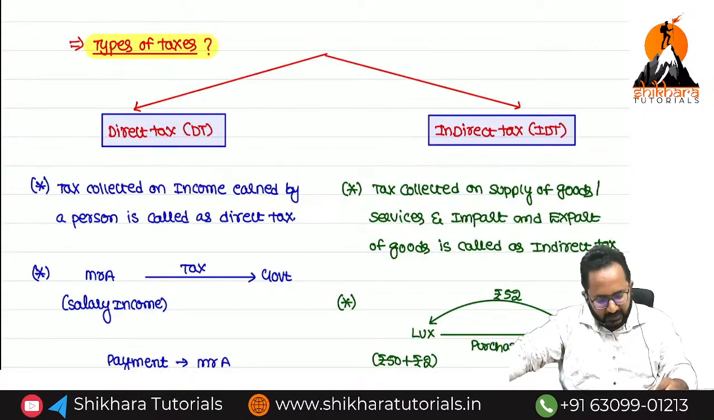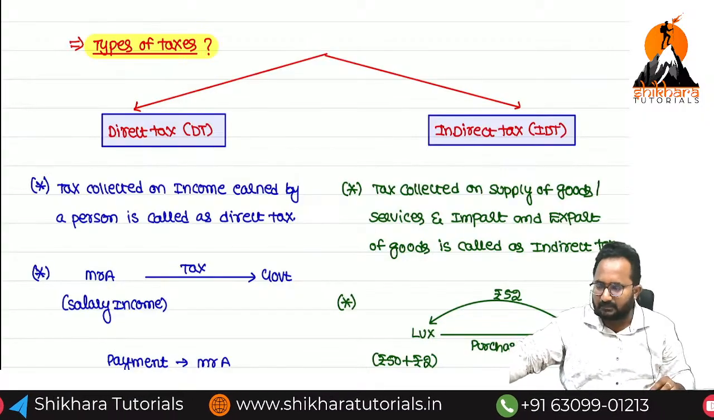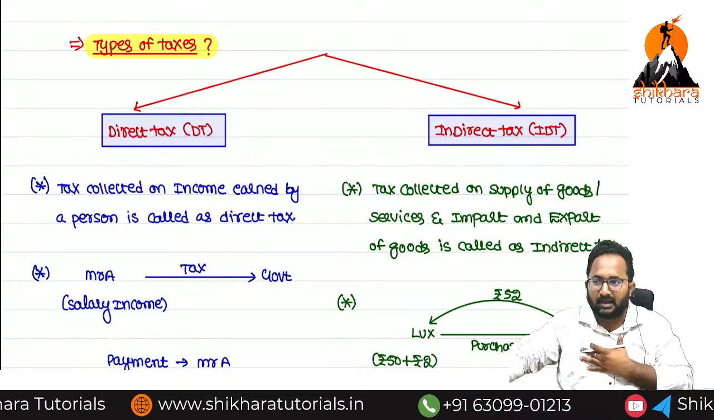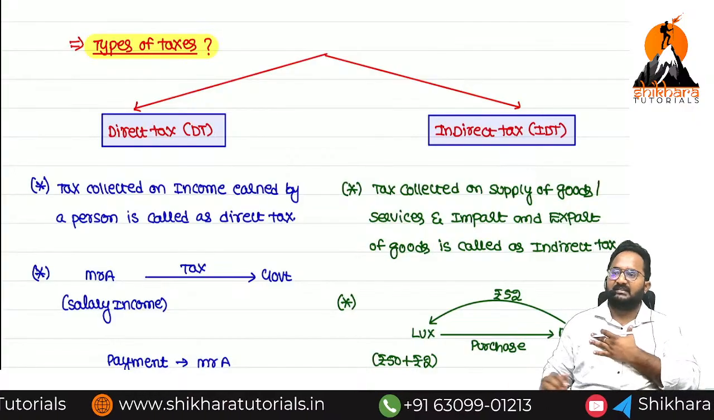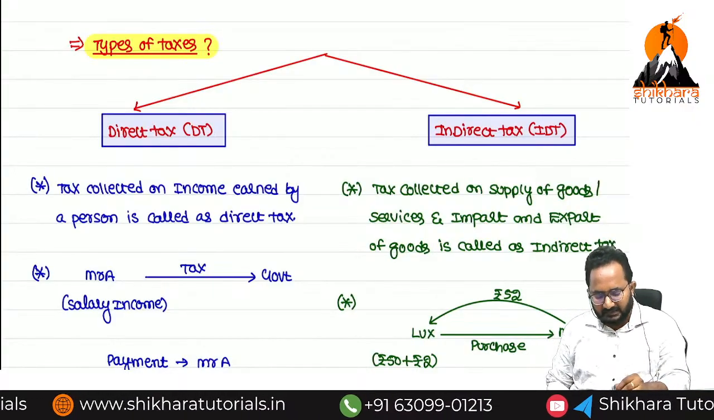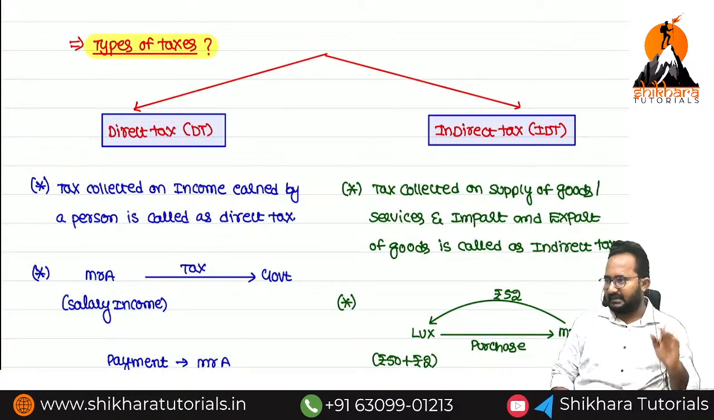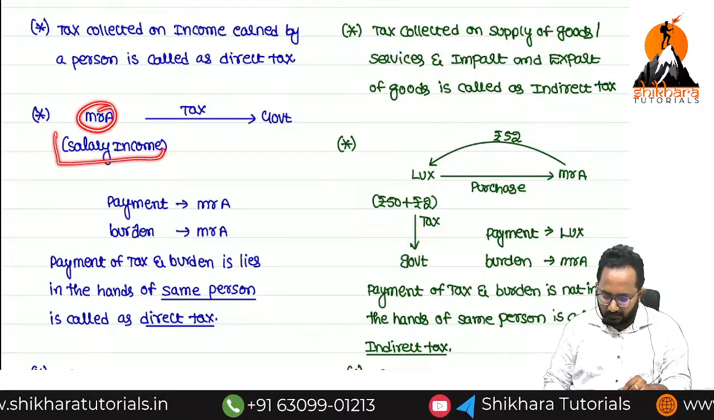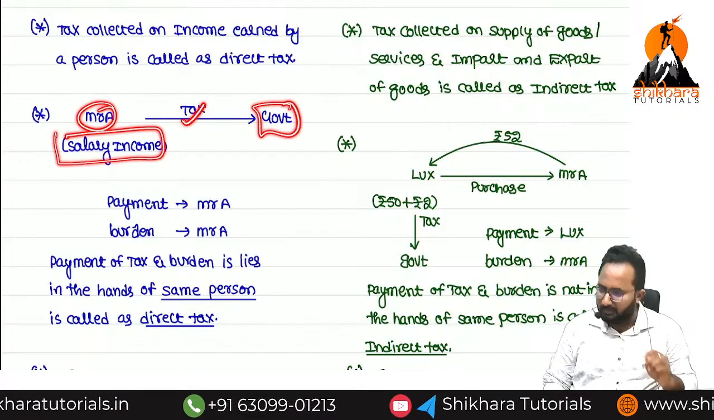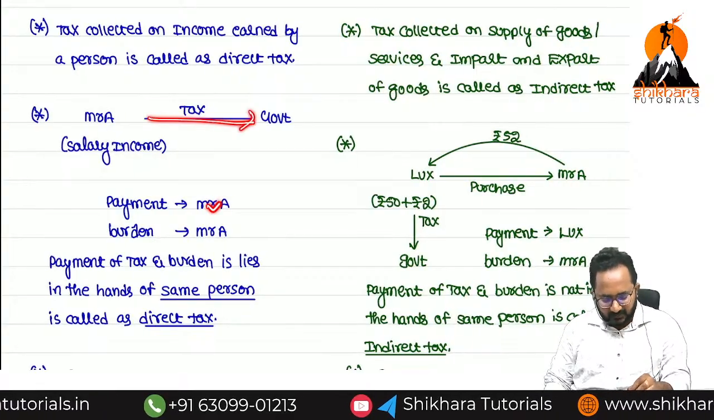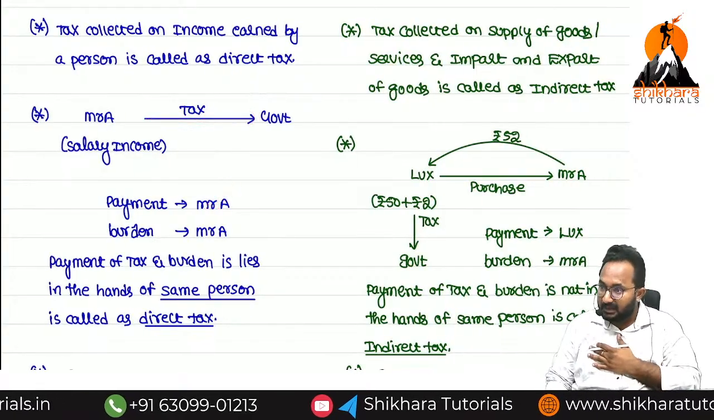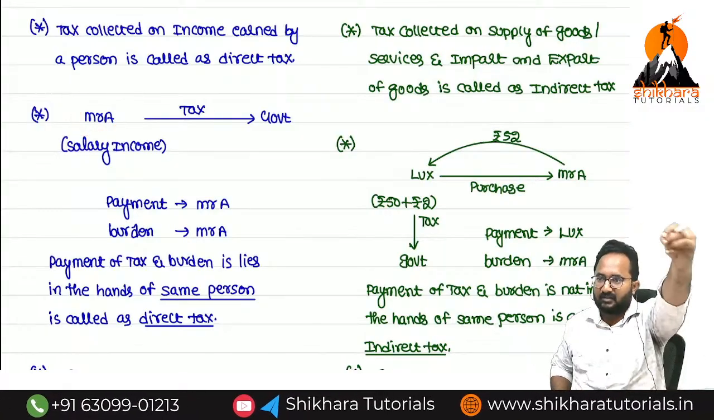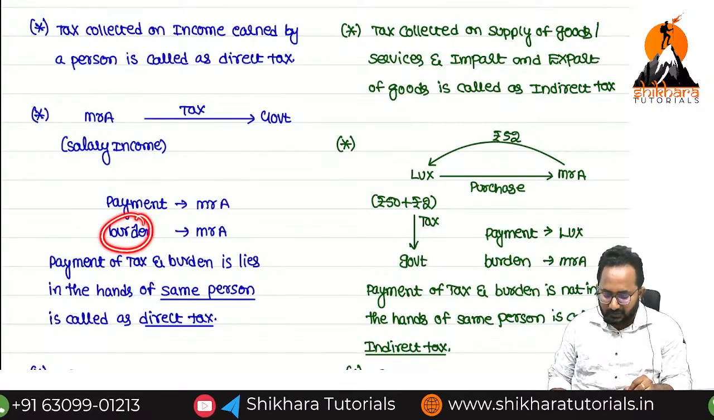Now, can you define what you mean by direct tax? If any tax is collected on what? Income earned by a person. I am earning salary income. On that, if any tax is collected, that is called as what? Direct tax. So one example, Mr. A having salary income, now he is paying the tax to whom? Government. Who is paying the tax? Mr. A. And the burden also will be in the hands of Mr. A. From his own pocket he is giving the tax to the government. That's why the burden is also in the hands of whom?